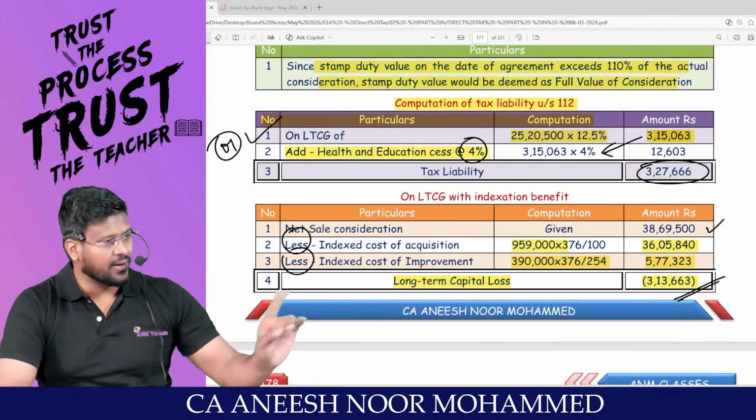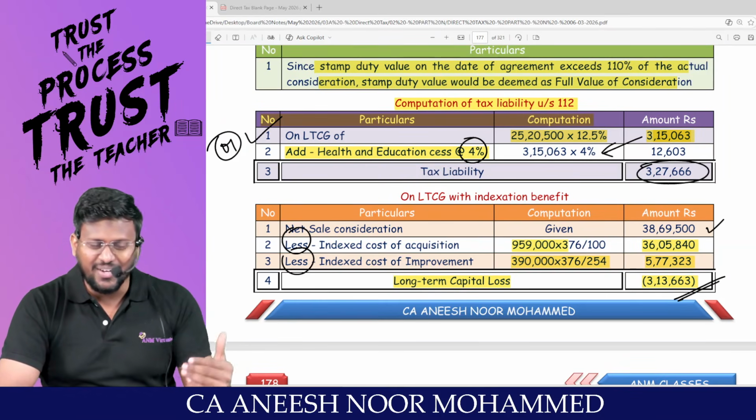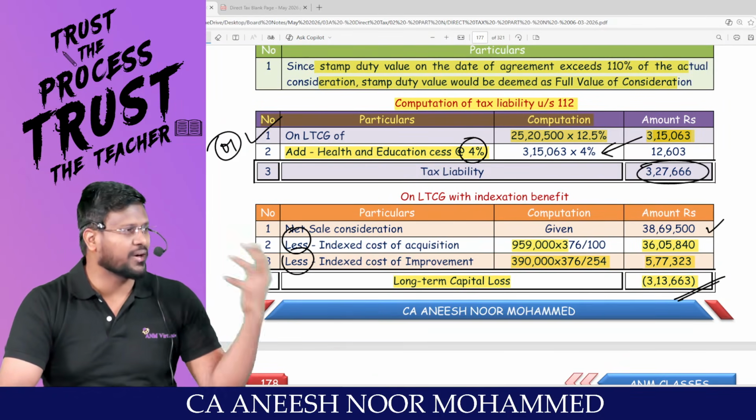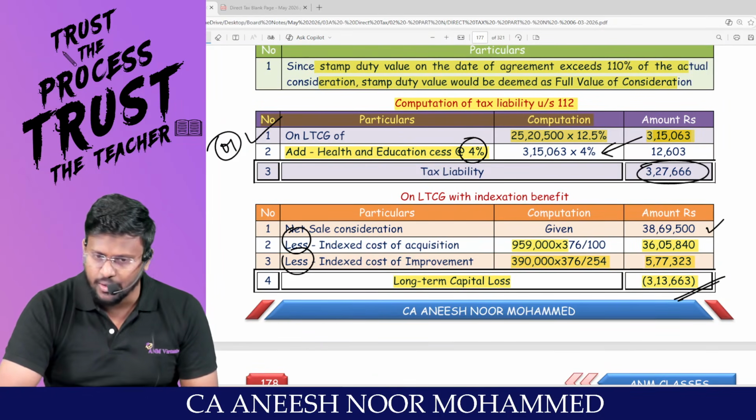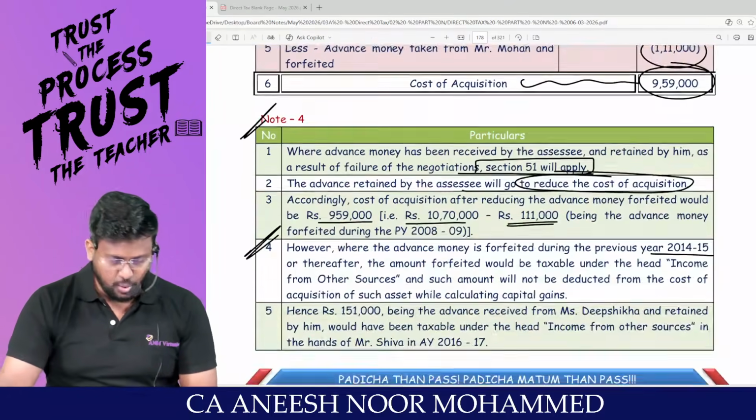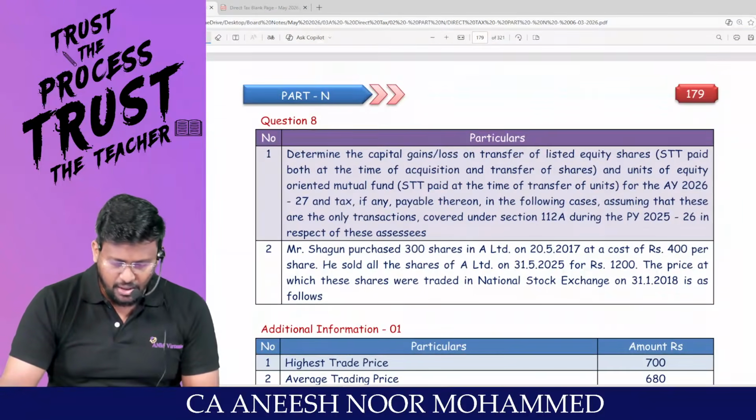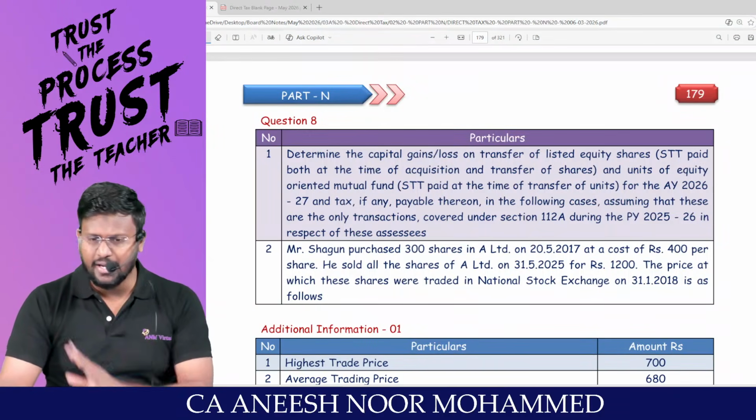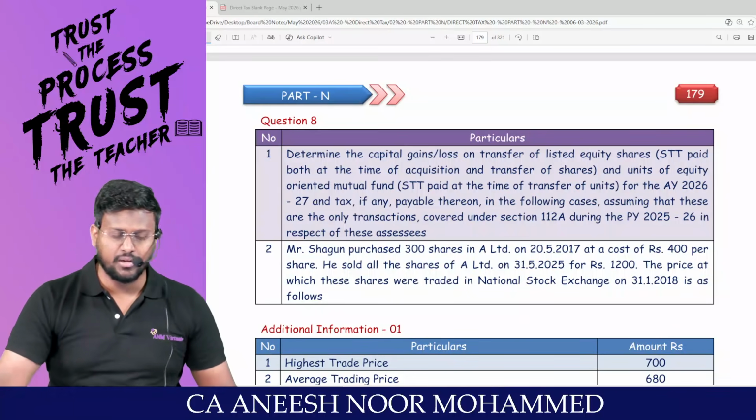But don't over-dream, in the sense don't think that you can set off or carry forward that loss, my dear lovable students. Are you all really with me? That's it with regard to question number 7. And we are pending only with one question, question number 8. With that, the chapter capital gain comes to an end.